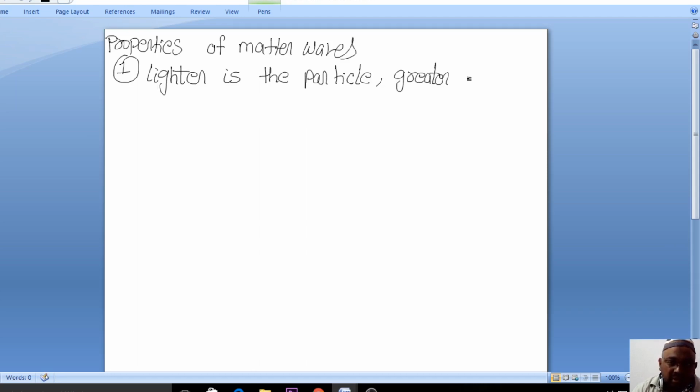If the particle is very light, the wavelength will be very large. That is the important feature of matter waves.